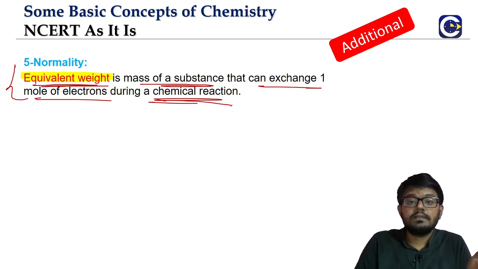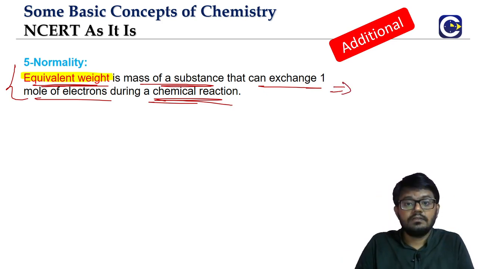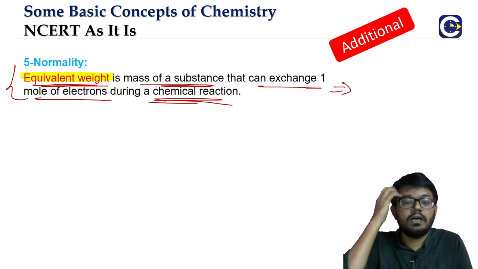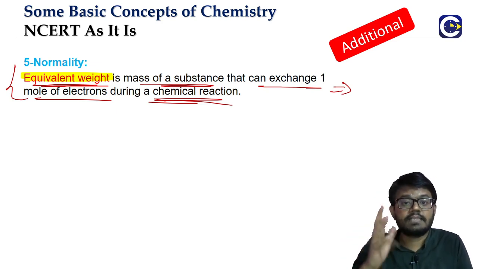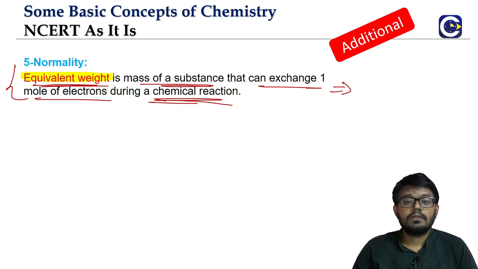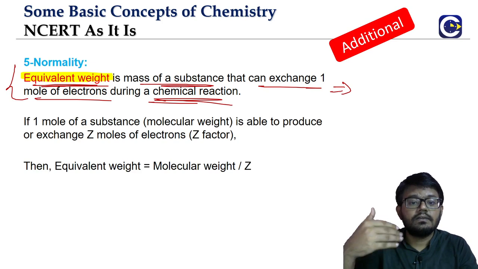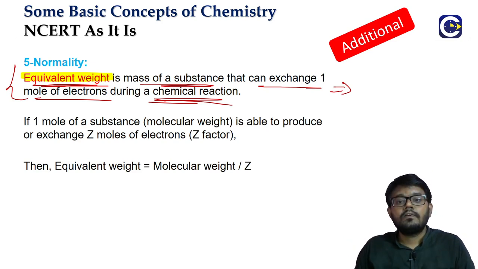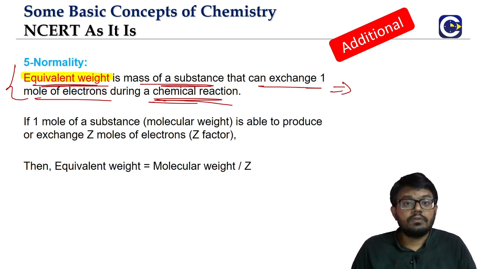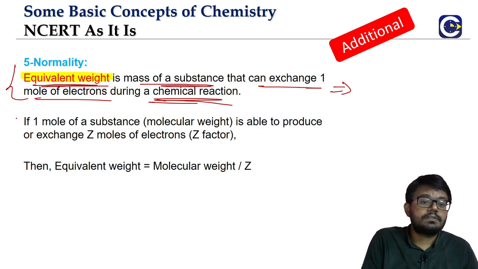Now obviously it will not be very straightforward for us. For each and every substance, how many electrons it will exchange is not straightforward. So we have a specific method of finding out the equivalent weight. Let's see how we will find out the equivalent weight from the molecular weight of the substance.